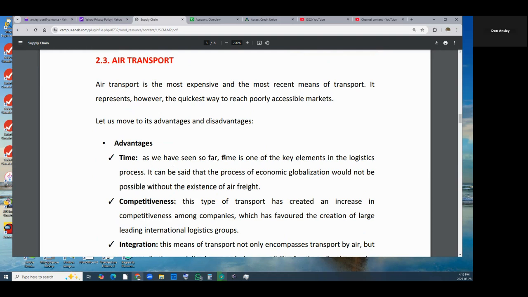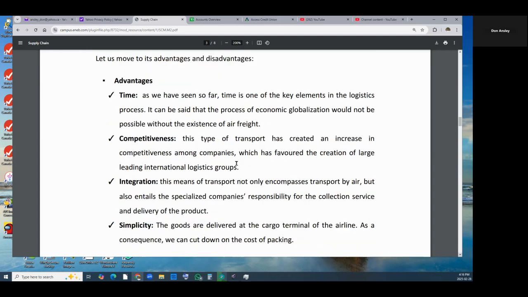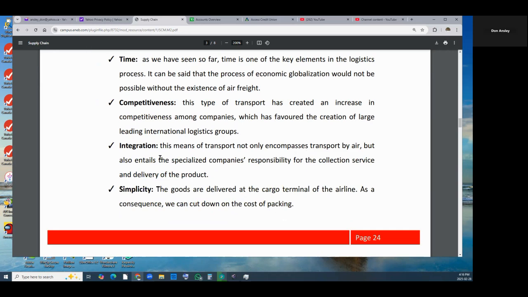Time. As we have seen so far, time is one of the key elements of the logistic process. It could be said that the process of globalization would not be possible without the existence of air freight. Competitiveness. This type of transport has created an increase in competitiveness among companies, which has favored the creation of large leading international logistics groups. Integration. This means the transport not only encompasses transport by air, but also entails the specialized companies responsible for the collection, services, and delivery of the product.